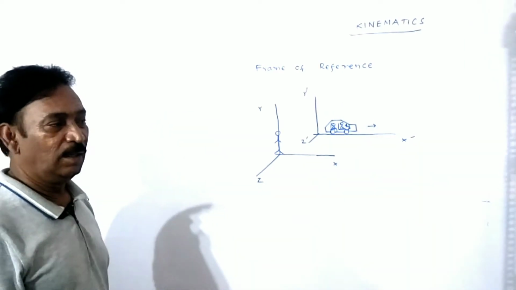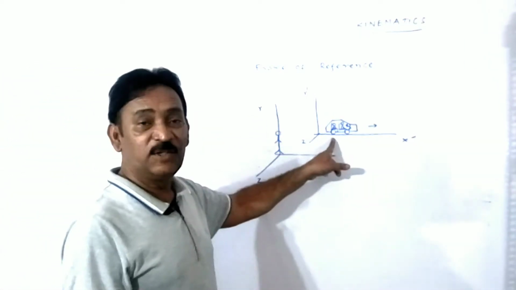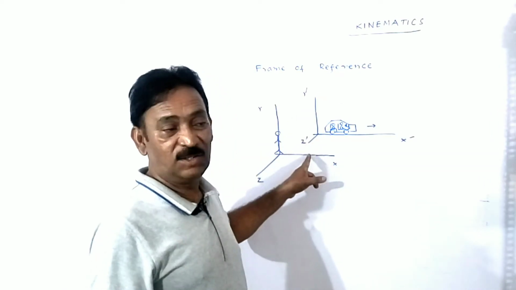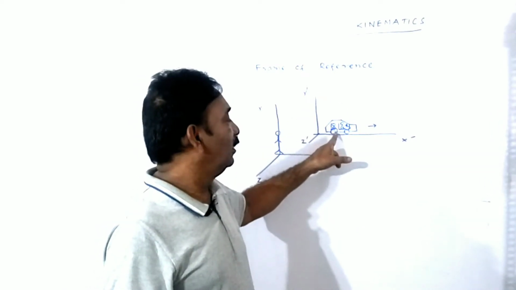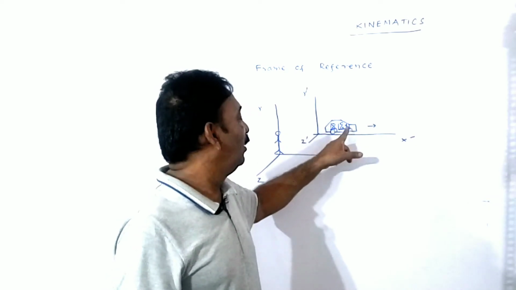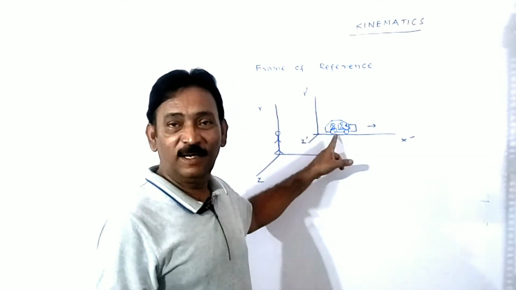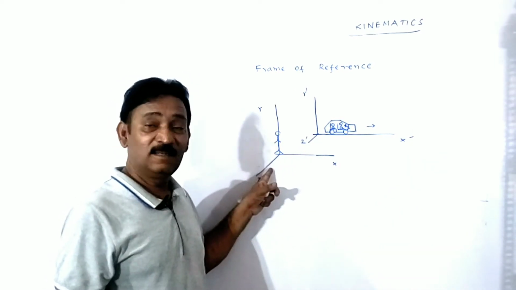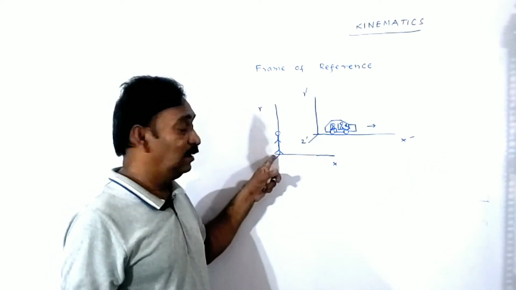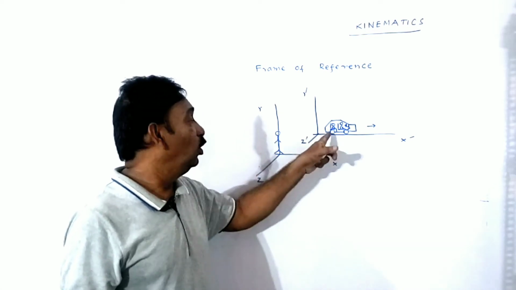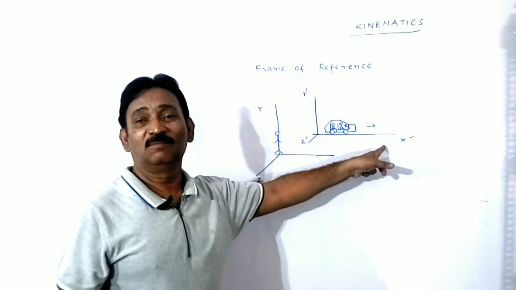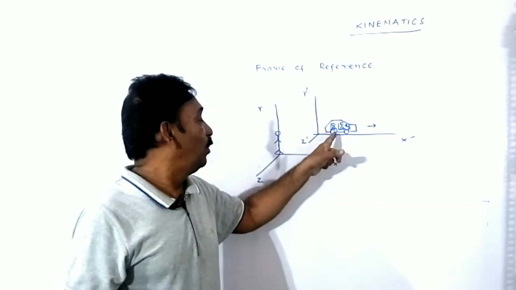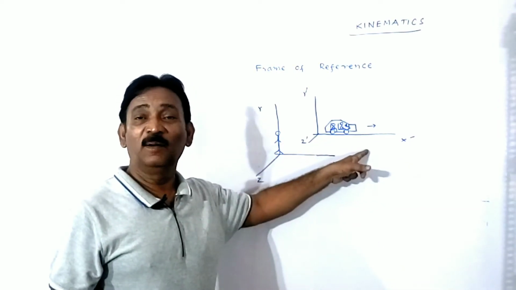Now think here in this frame of reference, X dash, Y dash and Z dash. The people who are sitting in the bus feel that they are at rest, but this person feels that the two persons who are sitting in the bus are moving.